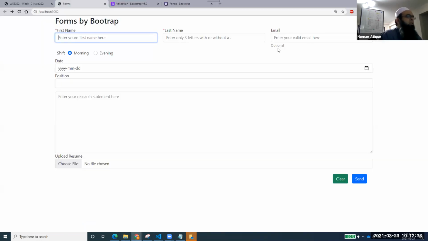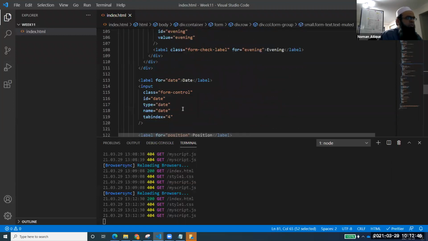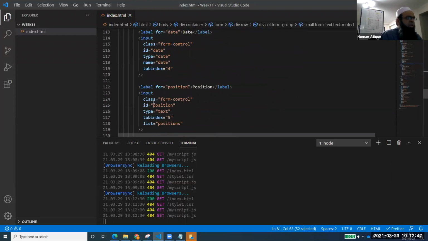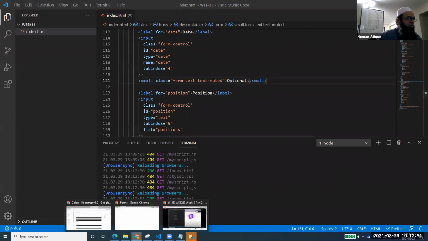Now I've made that, you see, optional. So whatever you like. If you like to have this optional word, you can go about that. Maybe you want this optional with some others as well. You just copy this one from here, and after that attribute, you can just go and mention that. Date after date, let me just do that after date. If it combines with that date, it should be.